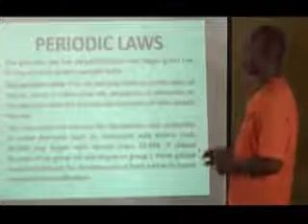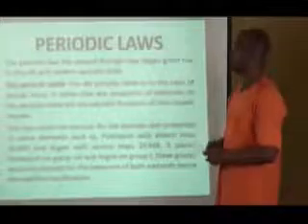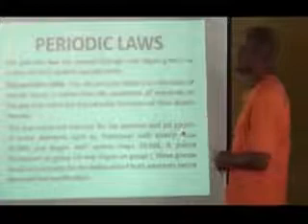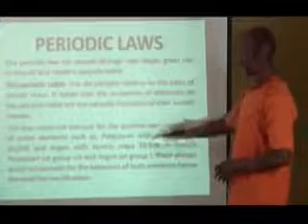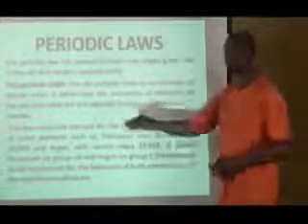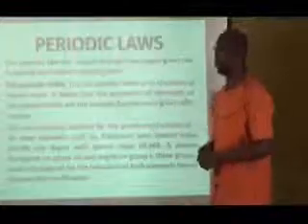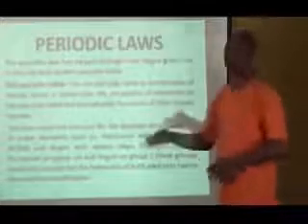Now, there was a problem between argon and potassium. If you look at it, you find out that the atomic mass of potassium is 39.098 and that of argon is 39.948, which means that argon has a bigger atomic mass than potassium. So based on the arrangement, potassium will come before argon, and by so doing, potassium was placed in the group 8 element while argon was placed in the group 1 element.